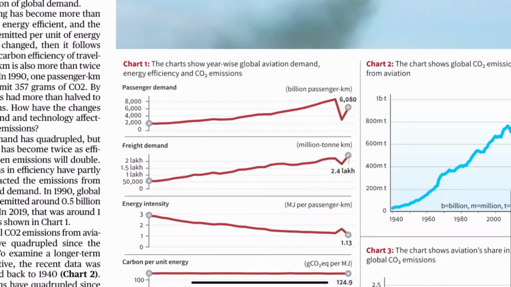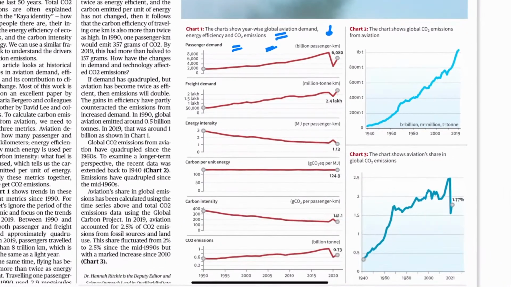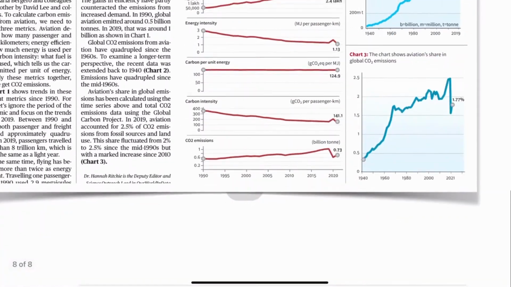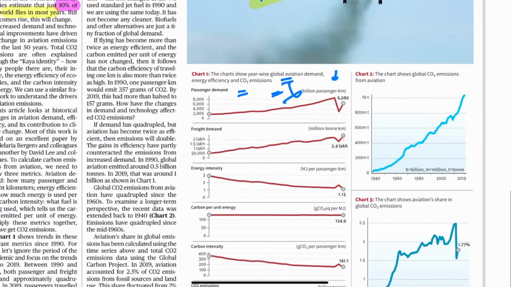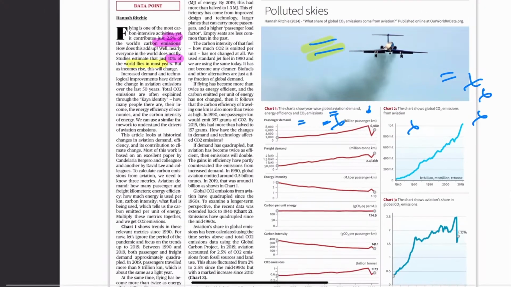Now here you see we have different charts which show year-wise global aviation demand, energy efficiency, and CO2 emissions. This has been provided here. However, guys, beyond this, nothing much. You are not really required to know how much CO2 per passenger is being emitted, in which year it was, or what the quantity was. No need to go into that much detail.